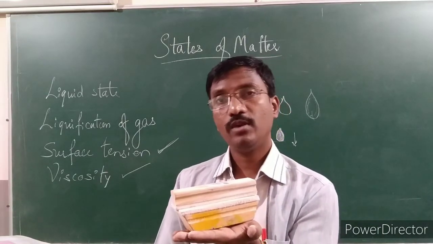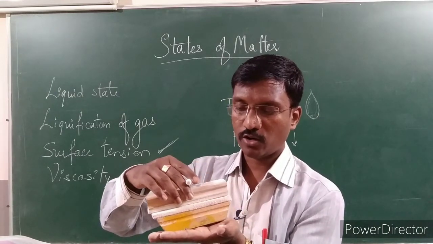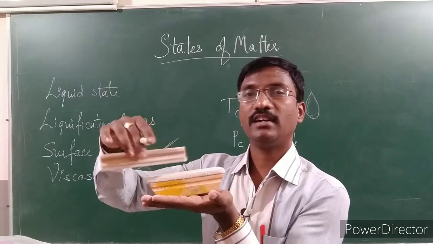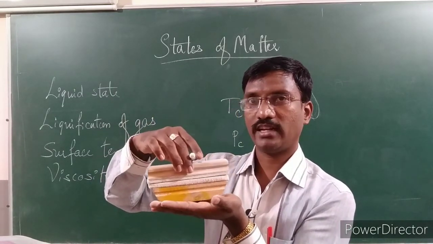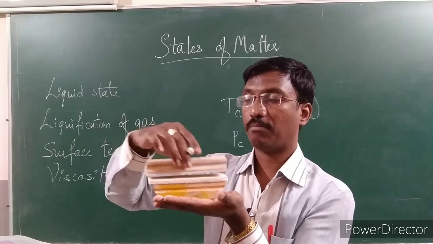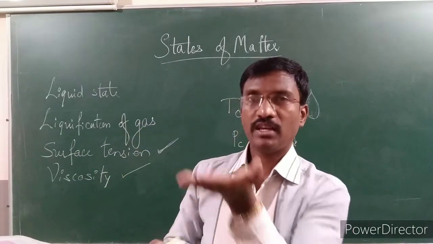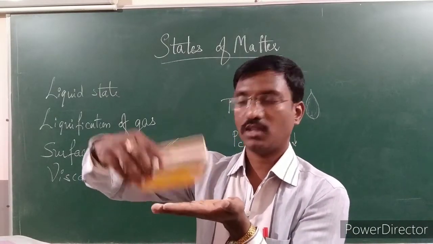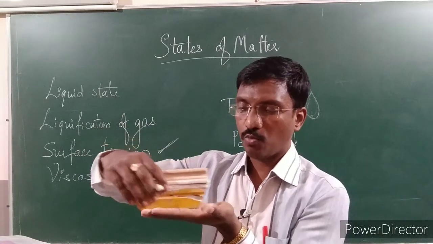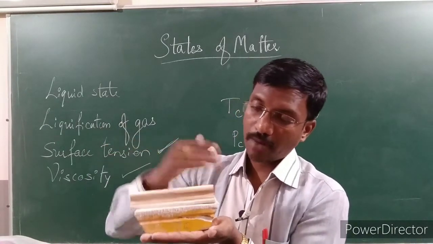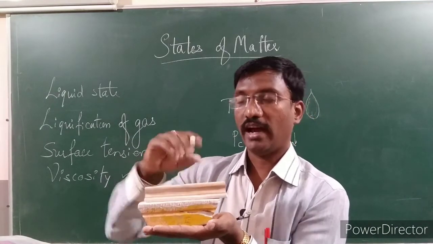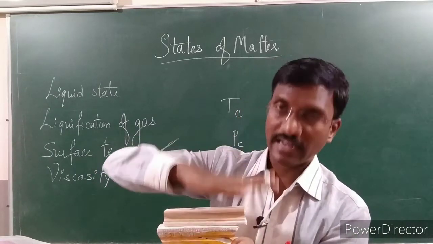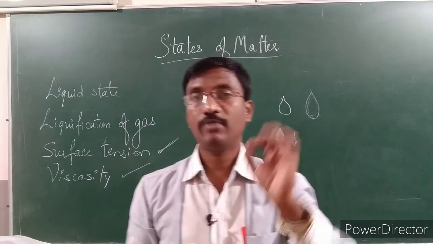Which one will flow faster? Can you see here, because of friction, the upper layers of the water will move faster than the lower ones. The lower one moves slightly less, whereas the upper level moves fast. Why? Because the earth has some surface tension, so it does not allow the liquid water molecules to move faster. But the layer above this water will move faster, because friction there will be very much less.